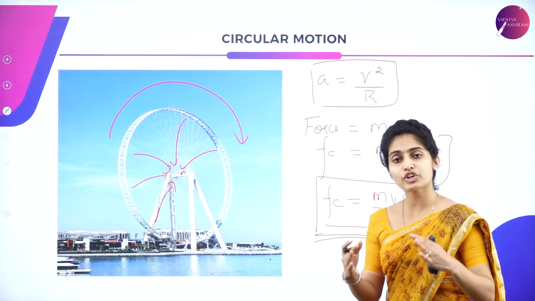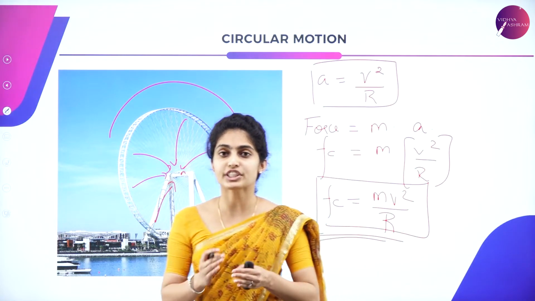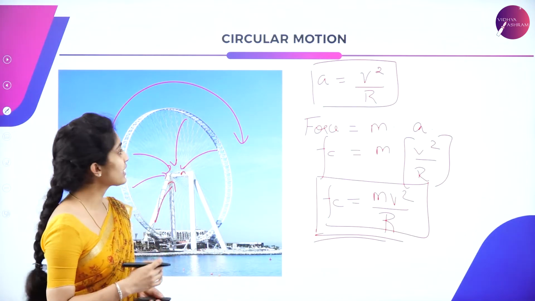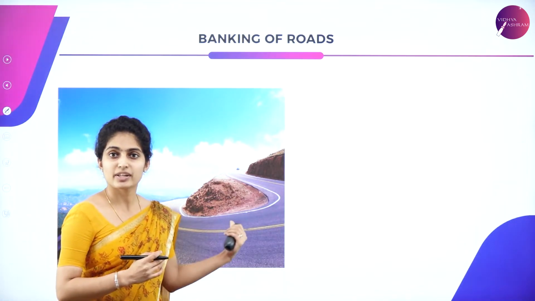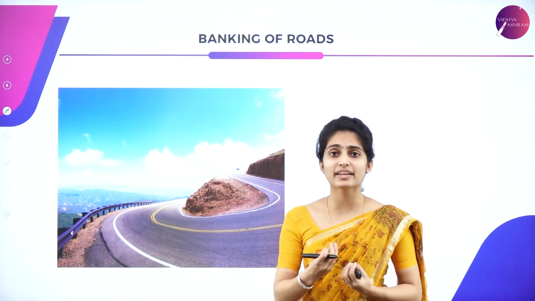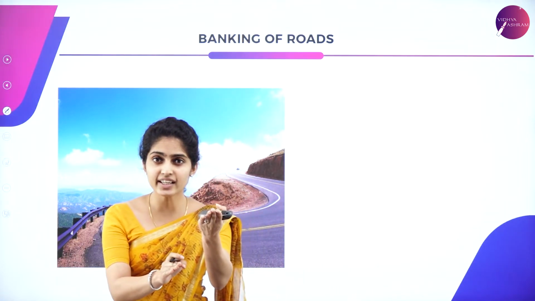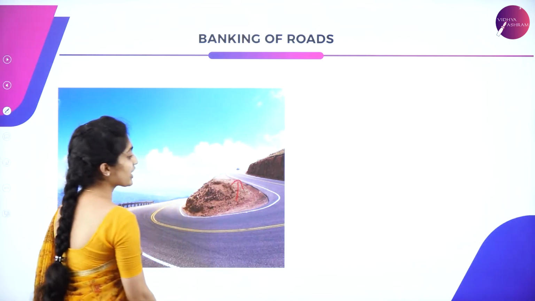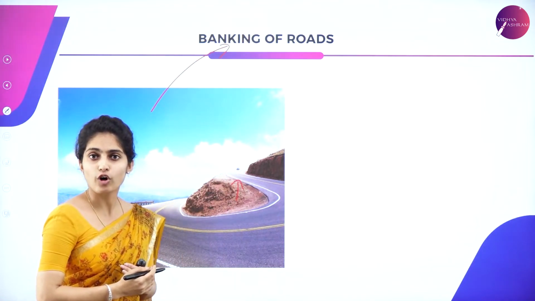Suppose the car is moving on a plain road, that is, a level road. For such a car, we introduce a concept called banking of roads. So let us study banking of roads. What is banking of roads? It is a phenomenon where the edges are slightly raised in curved roads. Such a phenomenon is called banking of roads.